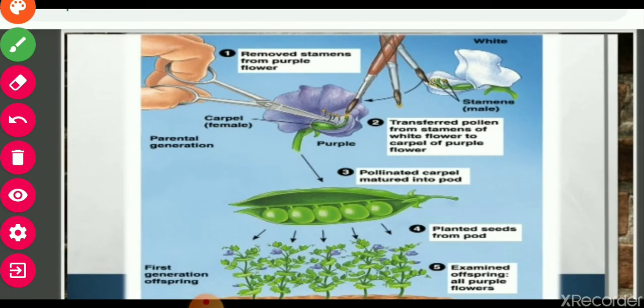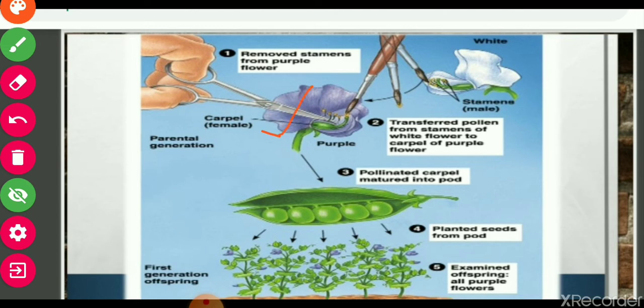Now see the process of crossing of two plants here. First of all, remove stamens from the purple flower. Two flowers are there, purple and white, and crossing is to be done between these two plants having different colors of flower.